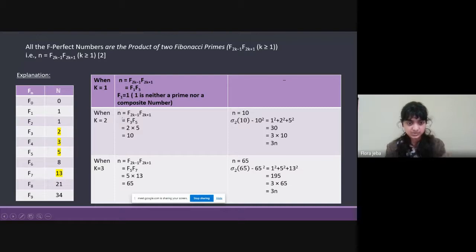So when k equals 2, we substitute it in the formula and we get F3 and F5. We can see that F3 and F5 are 2 and 5, and both are prime numbers. So 2 times 5 is 10, and we can see that 10 is an F-perfect number. Another example is when k equals 3: we get F5 and F7, which are 5 and 13. So 5 times 13 would be 65, and that is an F-perfect number. So this is how those three scientists related F-perfect numbers with Fibonacci primes.